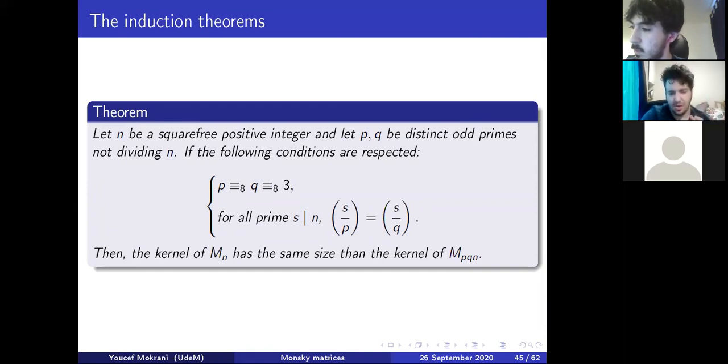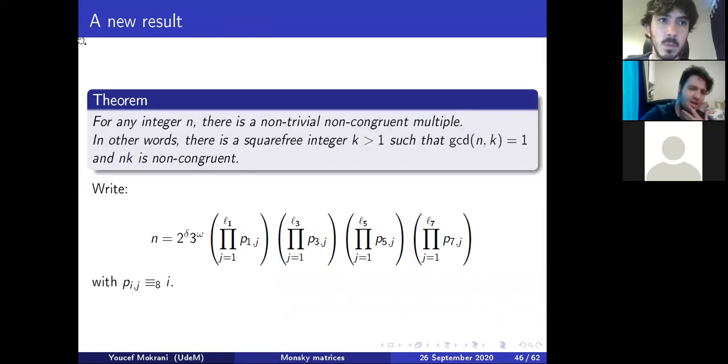So we'll just complete this presentation with one final theorem: for any integer n, there is a non-trivial non-congruent multiple. What we mean by that is just, if n is square free, I can find a square free multiple of n that is non-congruent, guaranteed, even if n is congruent. I don't know if this result is completely new, but I'm guaranteed that. But it's a cool proof.